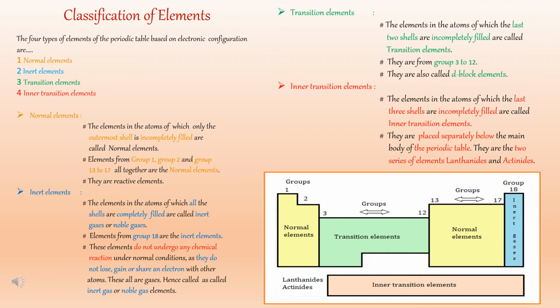Students, please note that in normal elements, their outermost one shell is incompletely filled. In transition elements, their outermost two shells are incompletely filled. And in inner transition elements, their outermost three shells are incompletely filled. Whereas in inert elements, all their shells are completely filled. We can see how the modern periodic table is divided according to the types of elements in the diagram shown on the screen.